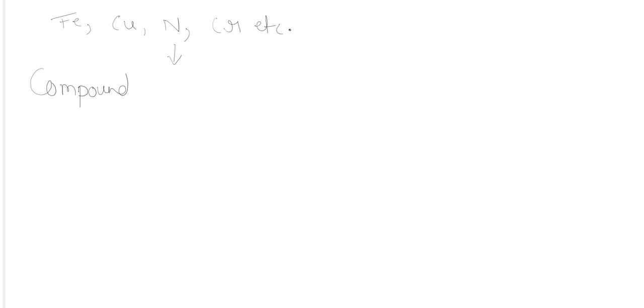Okay, next is the compound. What is a compound?